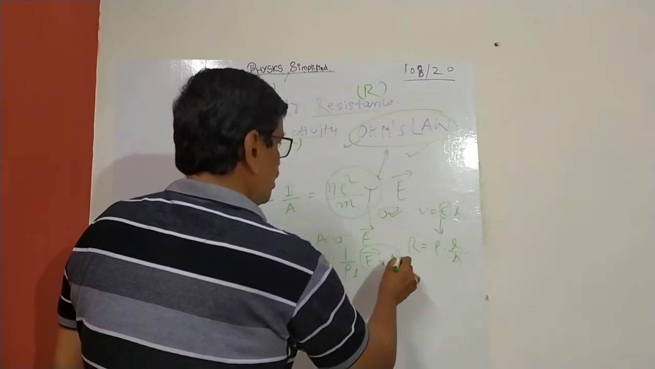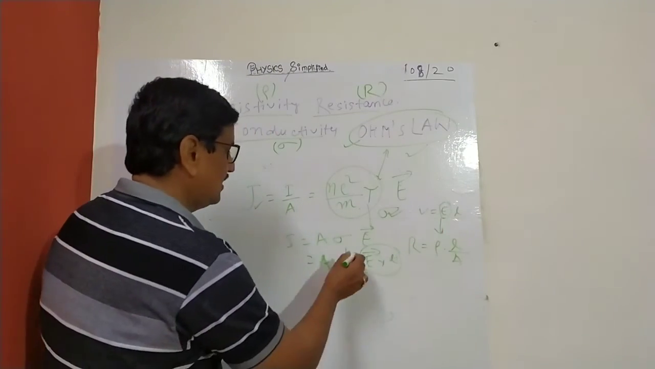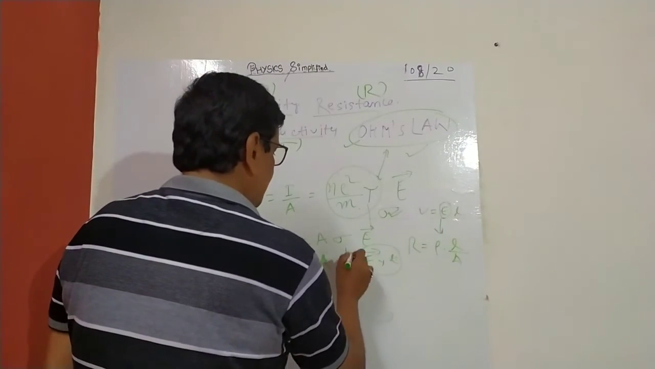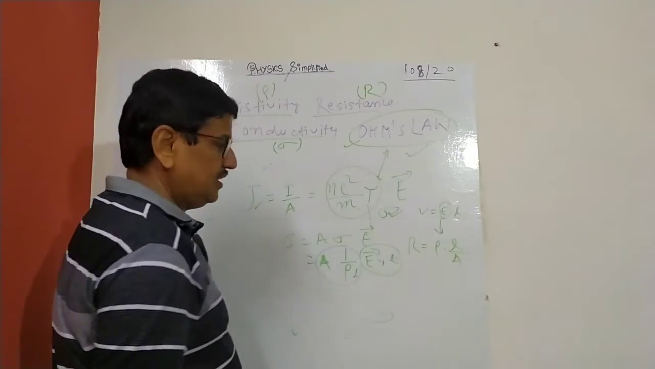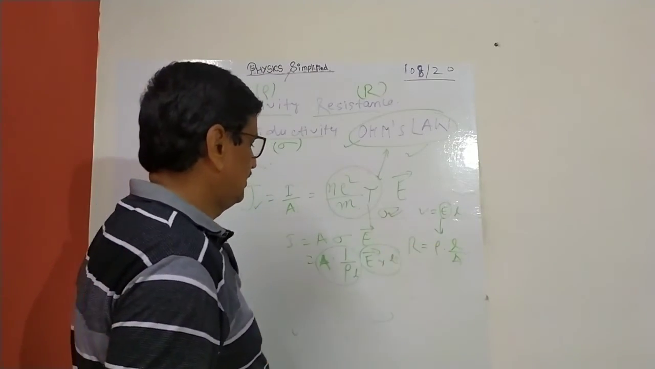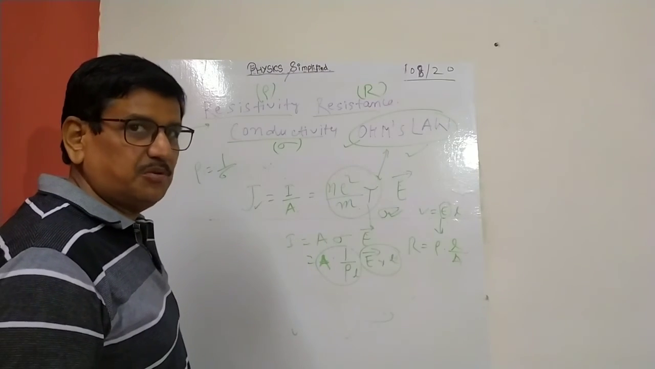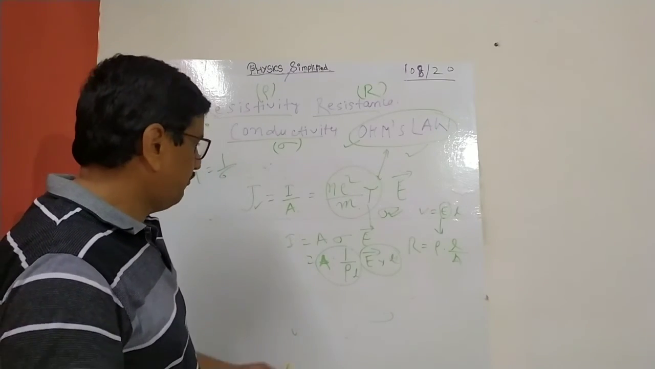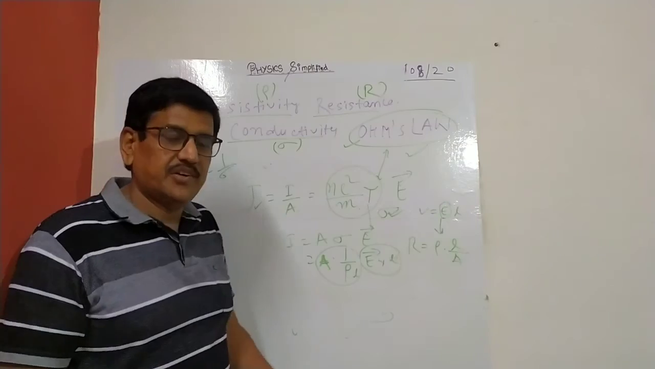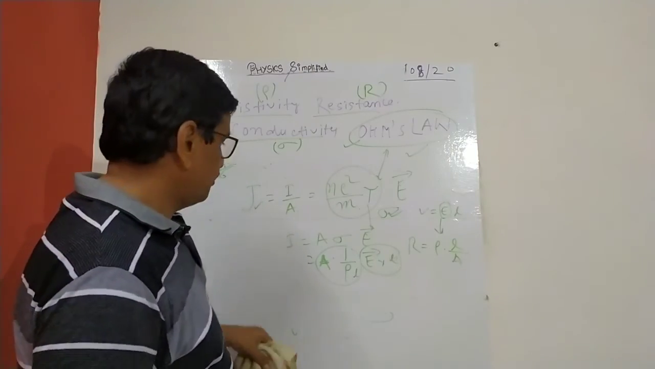So this will become V, and this will become 1 by R. You can see the magic. So you can derive Ohm's law from this equation. That is precisely what I am telling. I think many of you do not know this because you just cram V equal to IR and then start doing problems. So you can derive it now.